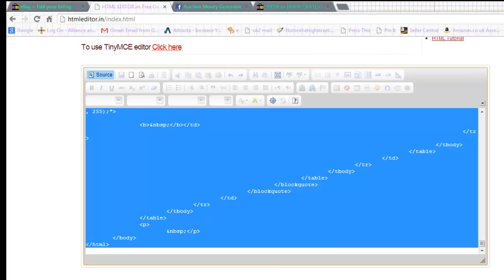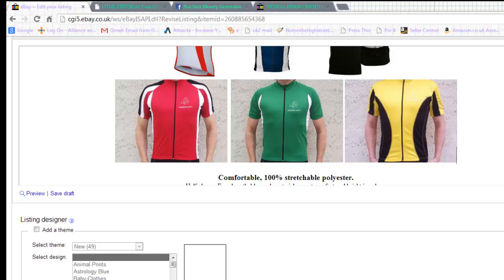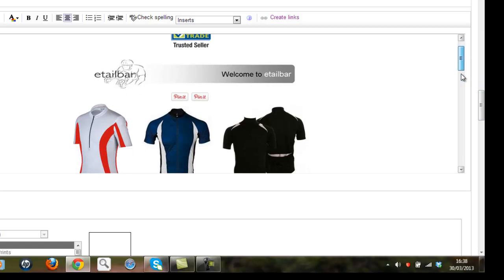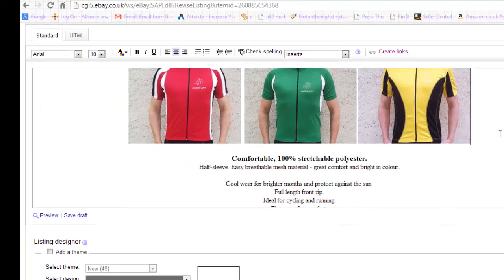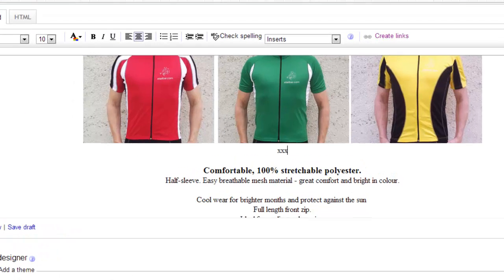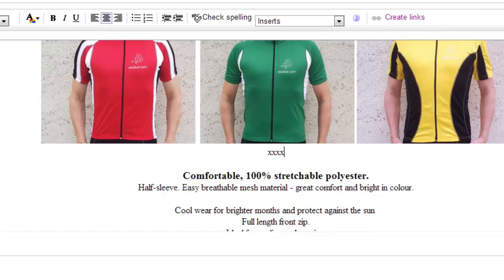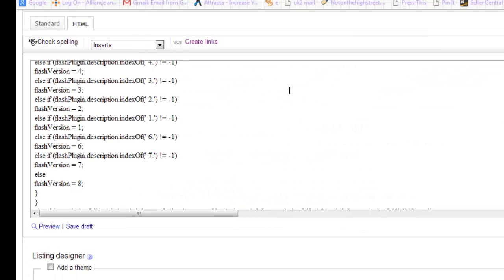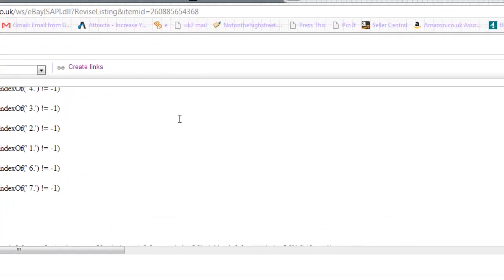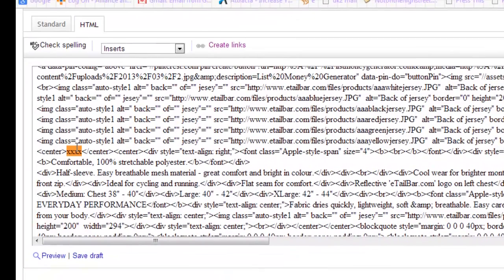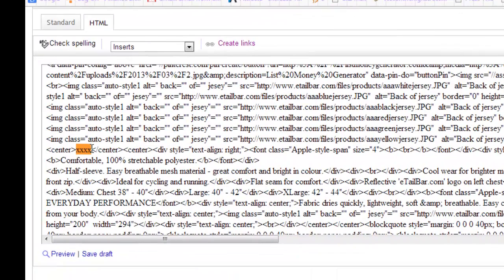Control C. I'm now going to go over to my main eBay shop over here, and I've jumped into a listing of my eBay shop. So I'm now in the edit area, and what I want to do is I want to place that box here, and I'm going to use a trick that I learned from the Auction Money Generator program by putting 4 X's just under those pictures there. I'm going to jump to the HTML editor, and I know exactly where to place my new link box, because all I need to do is go Control F, hit the 4 X's, and you can see there it's found the 4 X's for me, so I know exactly now where to locate this link box.